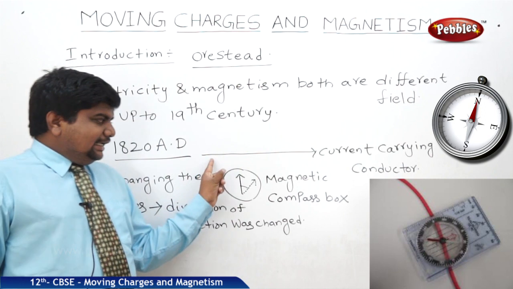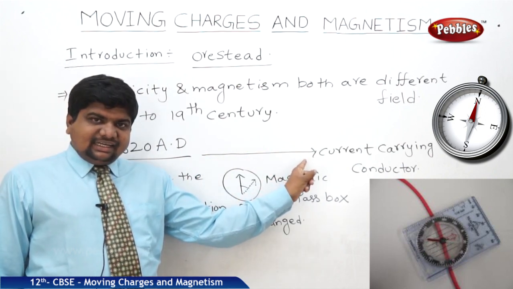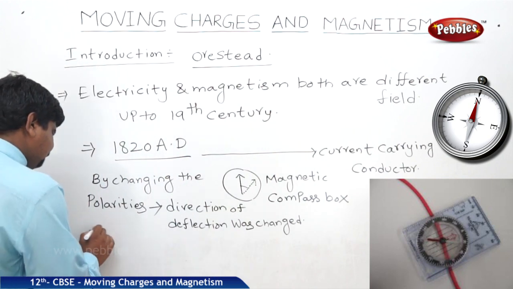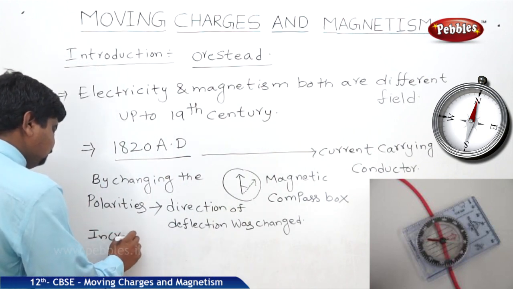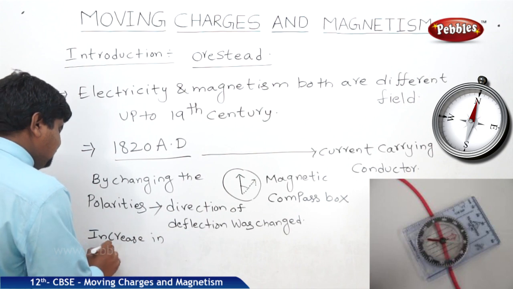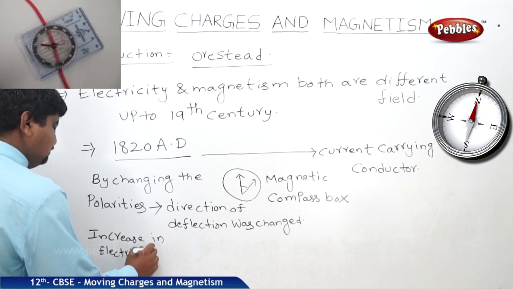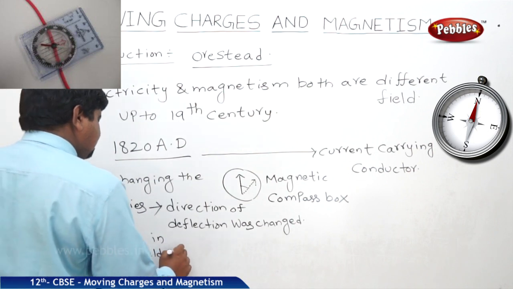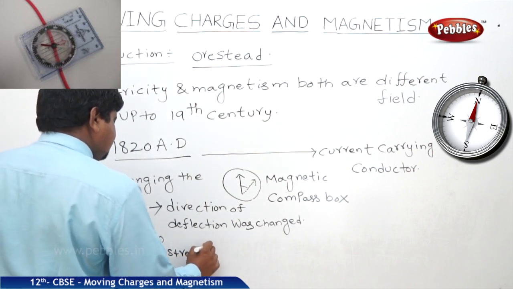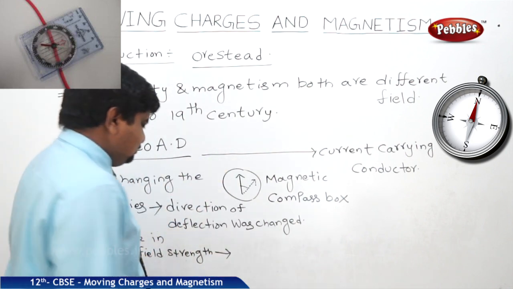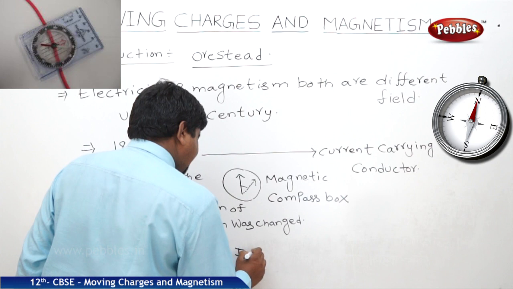One more: by increasing the electric field strength, the range of deflection increased.